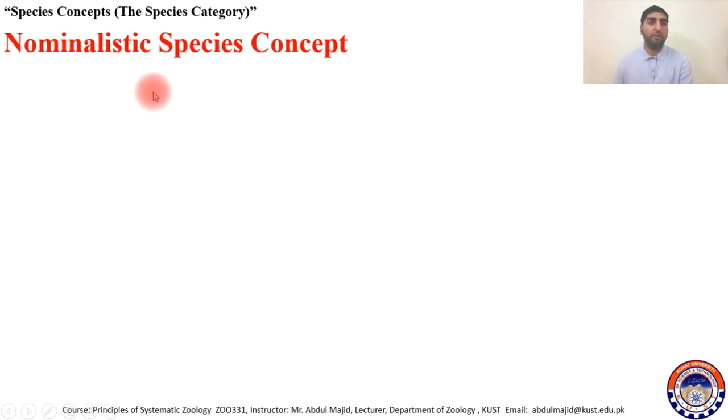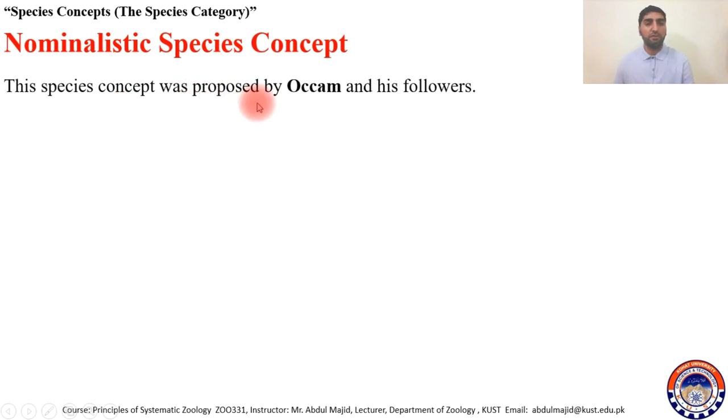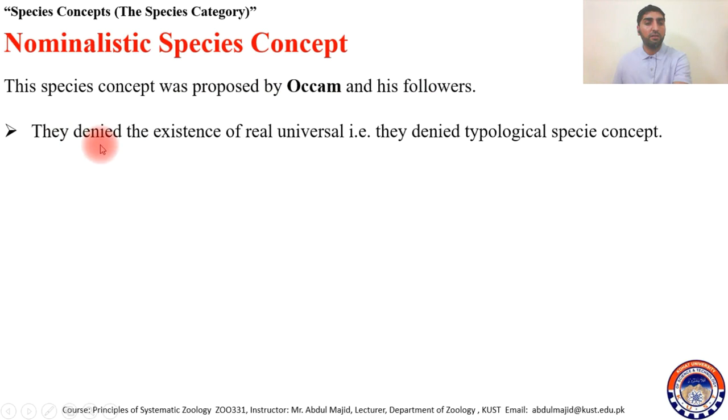Then there is the nominalistic species concept. This species concept was proposed by Occam and his followers, and they denied the existence of real universals. They denied the topological species concept.